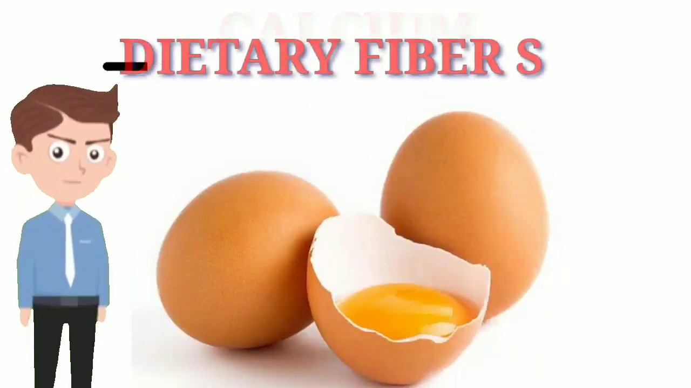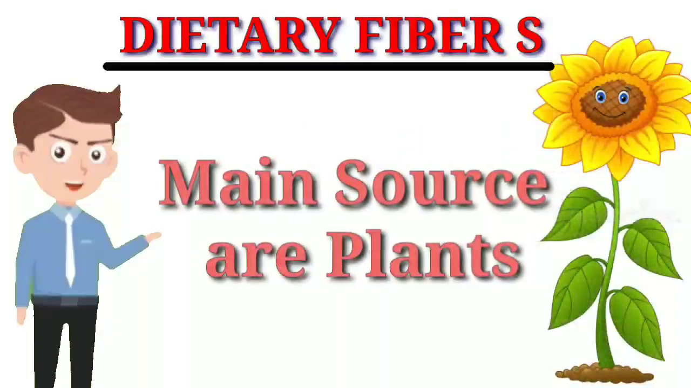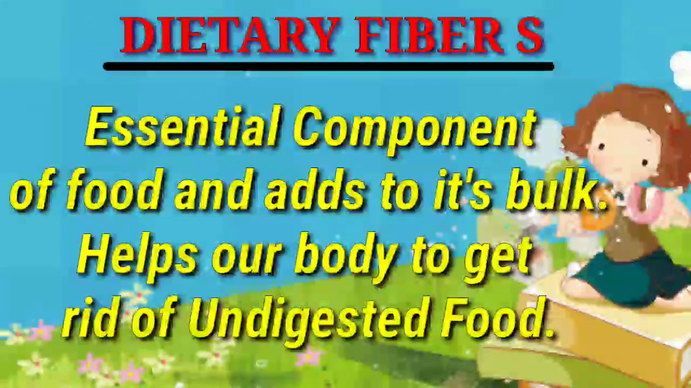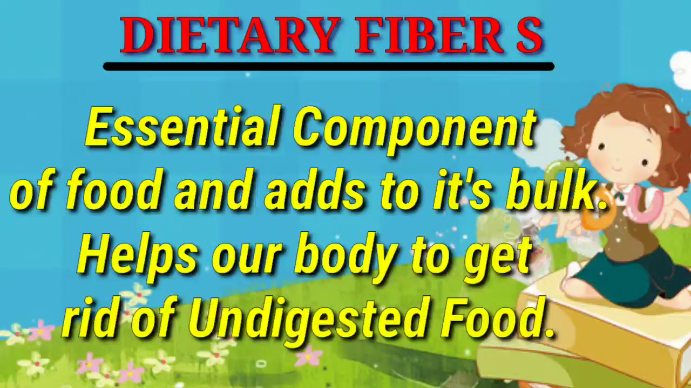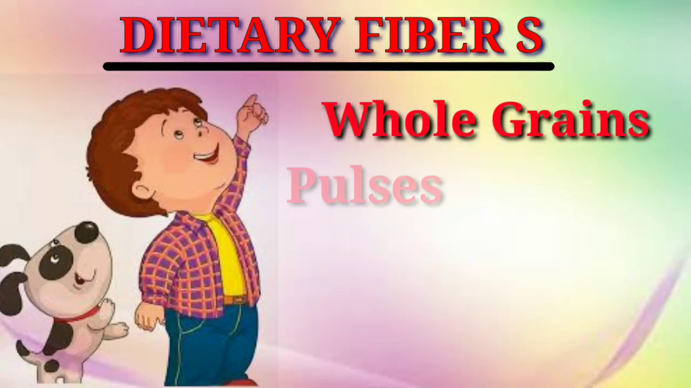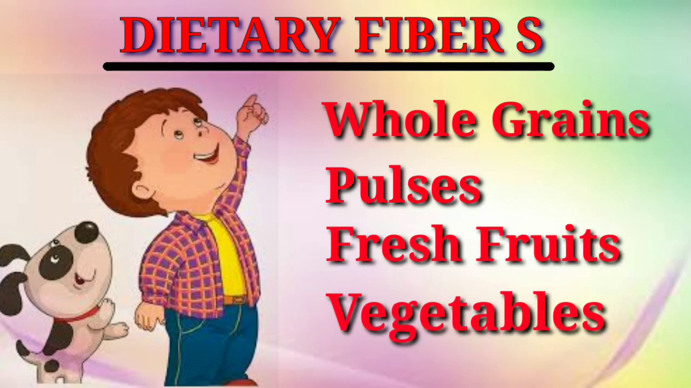Next nutrients are dietary fibers, which are also called roughages, and the main source of roughages is plants. They are essential components of food, adding bulk and helping our body to get rid of undigested food. These are very necessary to maintain good health, and are present in whole grains, pulses, fresh fruits and vegetables. So these are the rich sources of dietary fibers.